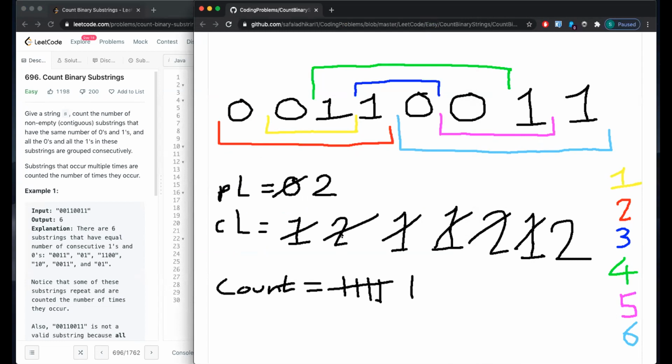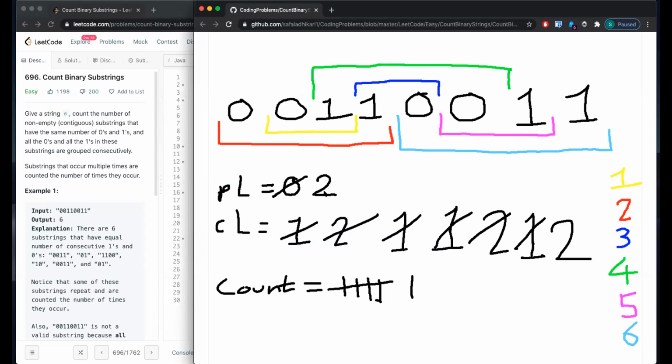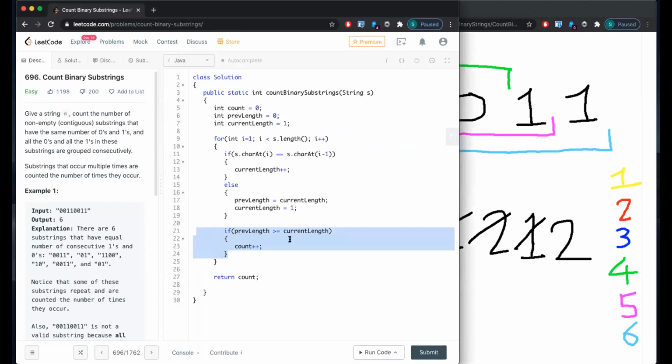Currently it was previously 2, now it gets converted to 1. When the cycle repeats, it hits this line again. Since previous length at that point will be 2, previous length will be greater than or equal to current length, which will be 1 at that point.